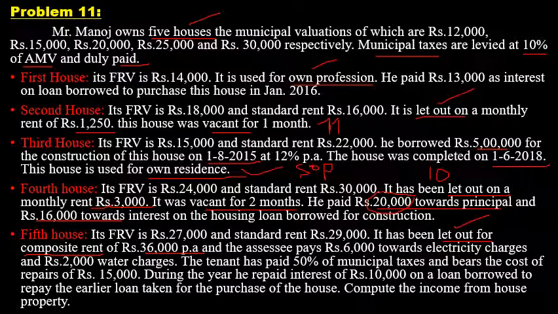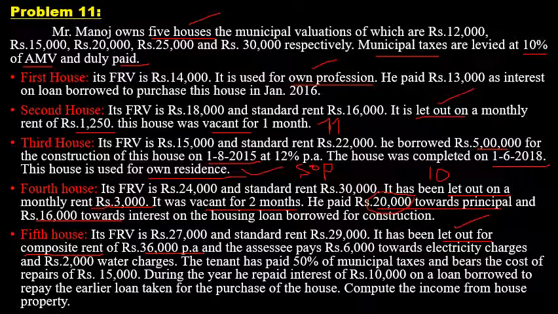So here we are calculating only the rent of house property. So you have to deduct the rent of other facilities, if it is included in the composite rent. In this problem, the total rent per annum was rupees 36,000 and it is a composite rent.